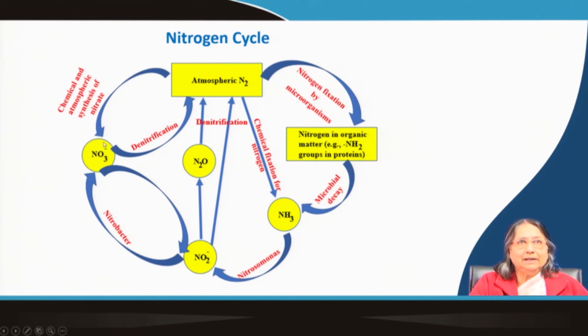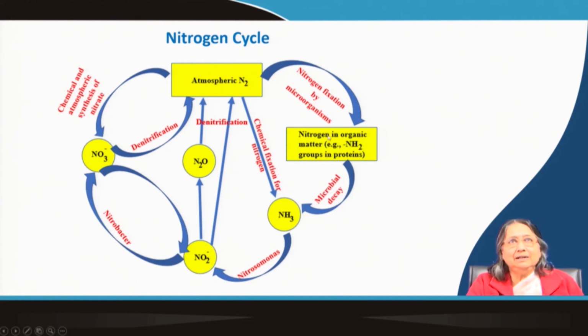So, it is forming the nitrites, then it is forming the nitrate, and then this denitrification can happen to again form some atmospheric nitrogen through the denitrification.